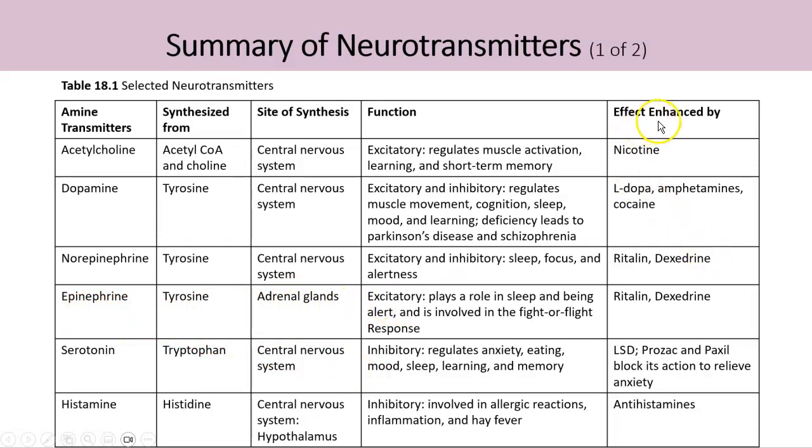And also there are some other compounds which can affect the functions of these neurotransmitters. So in this class, you will just need to have a general idea about the neurotransmitters, their names, just by looking at the name to identify whether this is a neurotransmitter or not, and their general functions. You don't need to memorize all of these functions, but have a general idea about what these transmitters do in our body. Okay, so that's the end of these two sections.